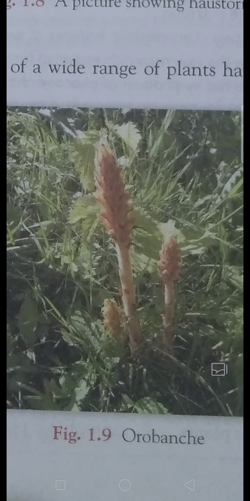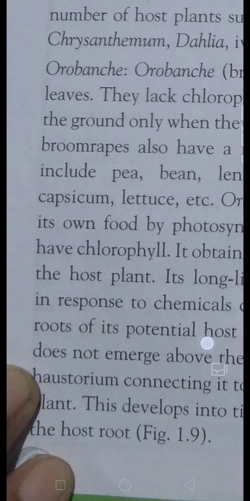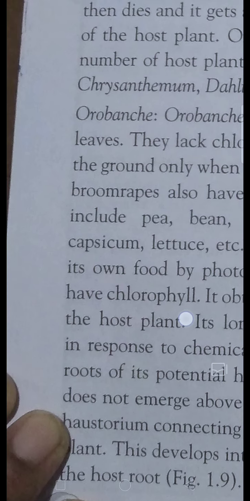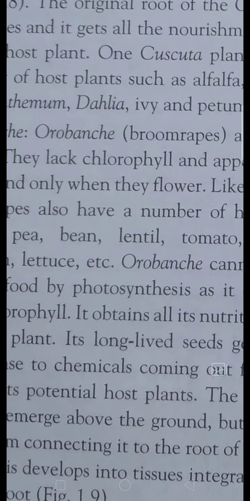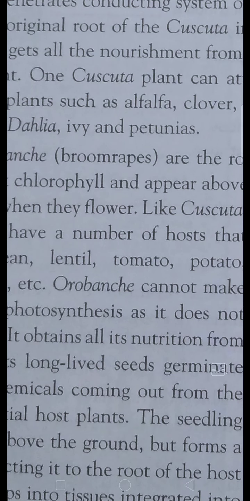They don't have chlorophyll. They also take the food from the host. What are the host plants for this? Pea, bean, lentil, tomato, potato, capsicum and lettuce. These are some host plants for the Orobanche.